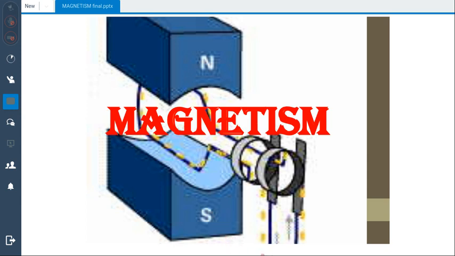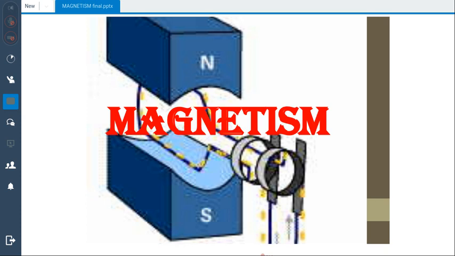Yesterday we discussed the chapter of sound from the theme of waves. Today we are going to study magnetism. Magnetism is basically the first chapter in the theme of electromagnetism and magnetism. We had a different syllabus, and in the previous week and the last lecture we discussed the theme of waves. We discussed all three chapters: the general wave properties, the sound waves, and the electromagnetic waves. And today we are going to start the topic of magnetism.